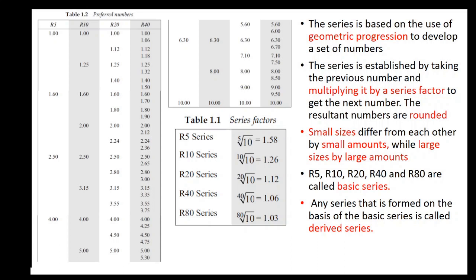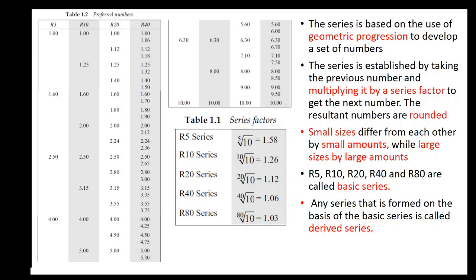That means the first number is 1 and the second number is 1.60. The difference between 1 and 1.60 is small because they are small sizes. Coming to the end, you can find that for large sizes such as 6.30 and 10, the difference is large.